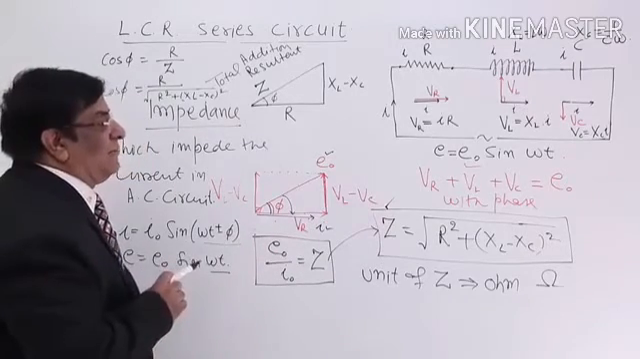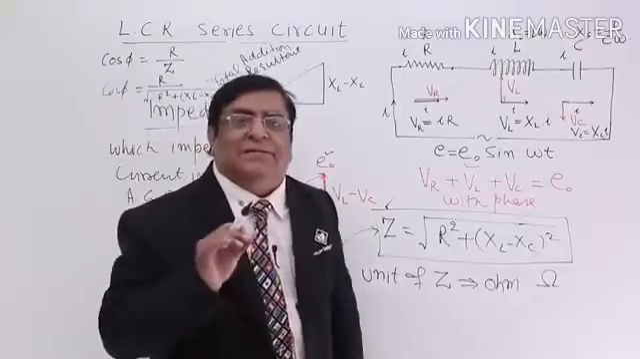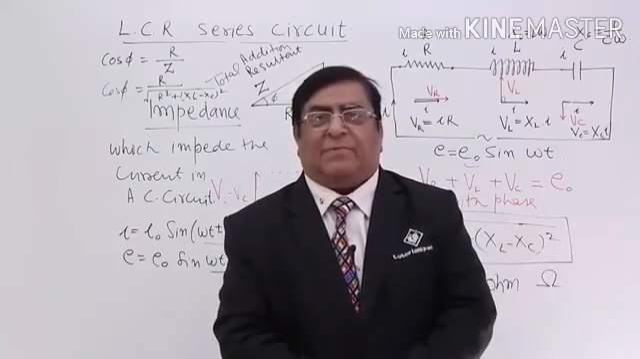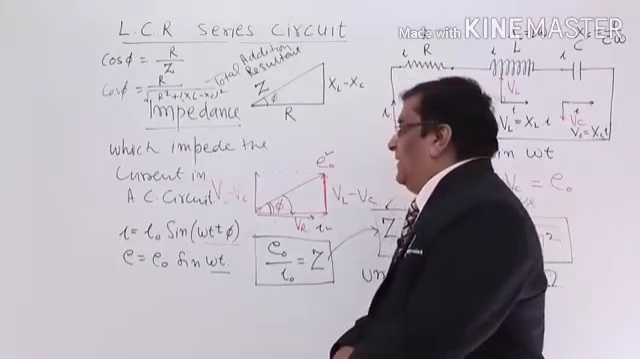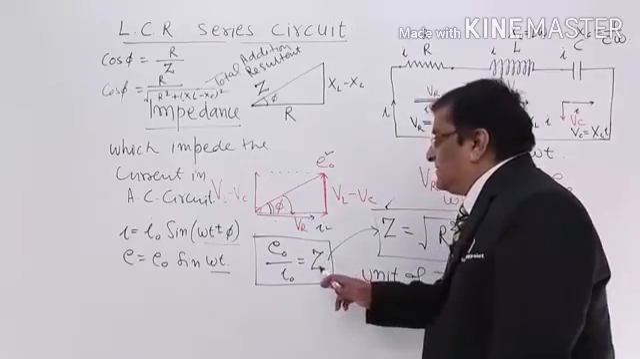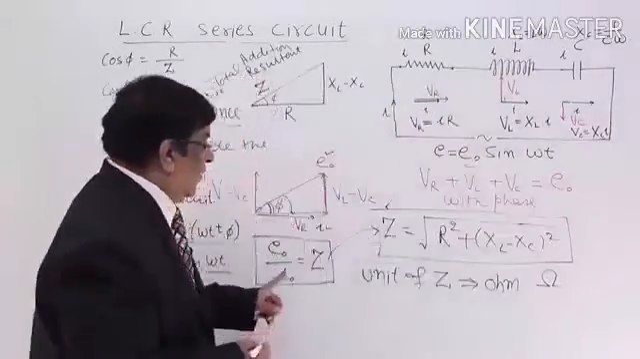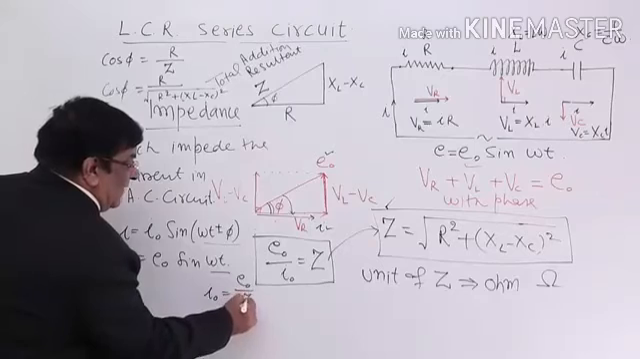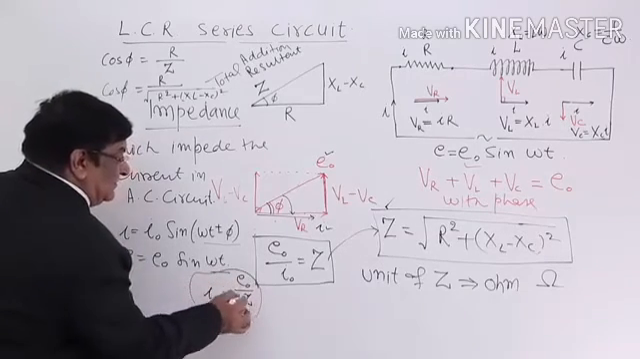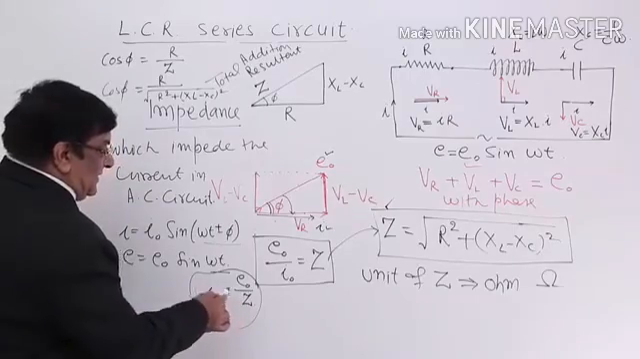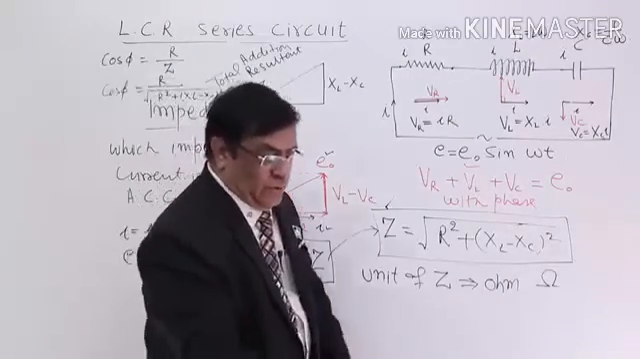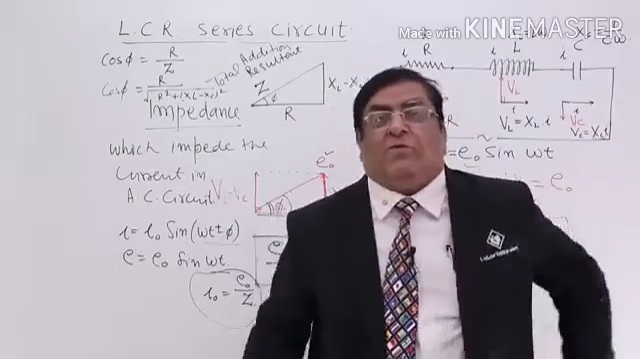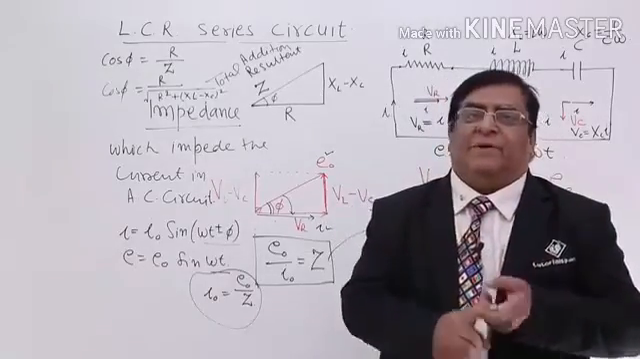Now this impedance can be minimum or maximum. There are certain conditions for that, and in the next lecture we will see when impedance is minimum and when it is maximum. And please remember that impedance is something which decides the current, because current I is equal to E naught divided by Z. If Z is large, I will be less, and if Z is less, I will be more. So in the next lecture we will continue to see when impedance is minimum, when it is maximum, and what its effect is.